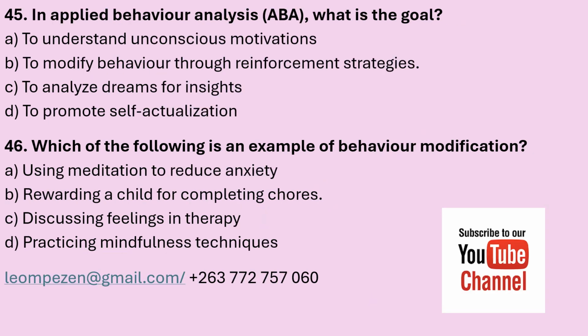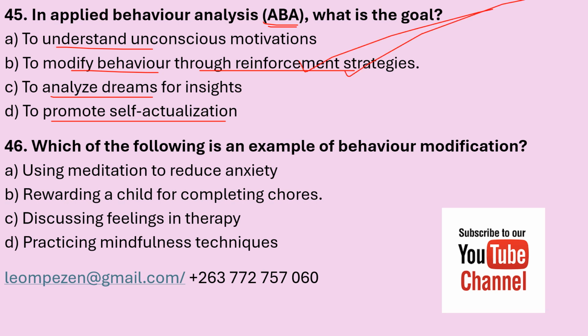45. In applied behavior analysis, which is ABA, what is the goal? A. To understand unconscious motivations. B. To modify behavior through reinforcement strategies. C. To analyze dreams for insights. D. To promote self-actualization. The correct answer is B. To modify behavior through reinforcement strategies.